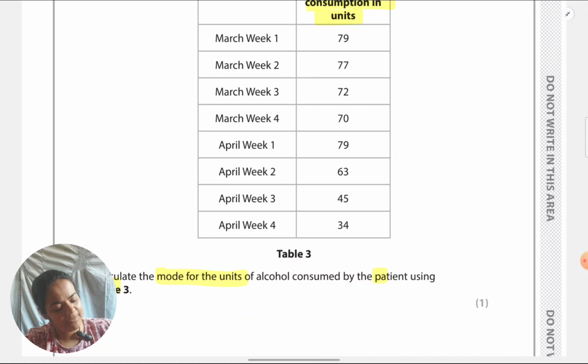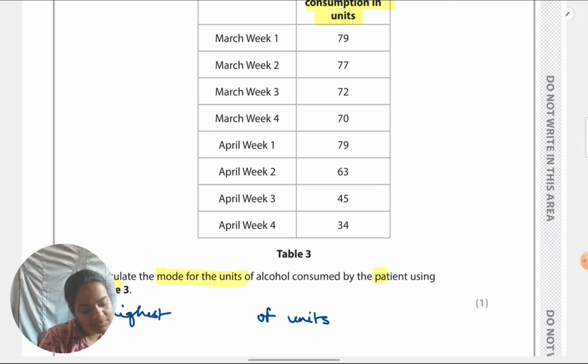Like normally, you don't need to give wording. But for mode, because there's no particular formula, we just look at the highest number of units. That's why for this one, I would insist that you do write this thing. Highest number of units is equal to 79,